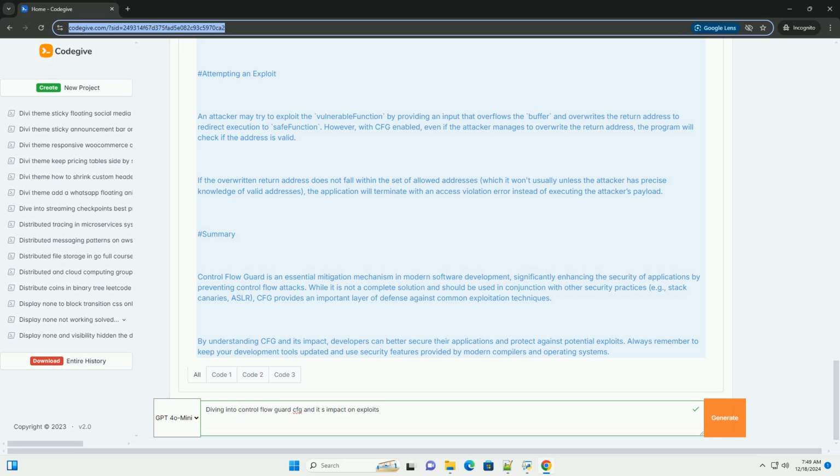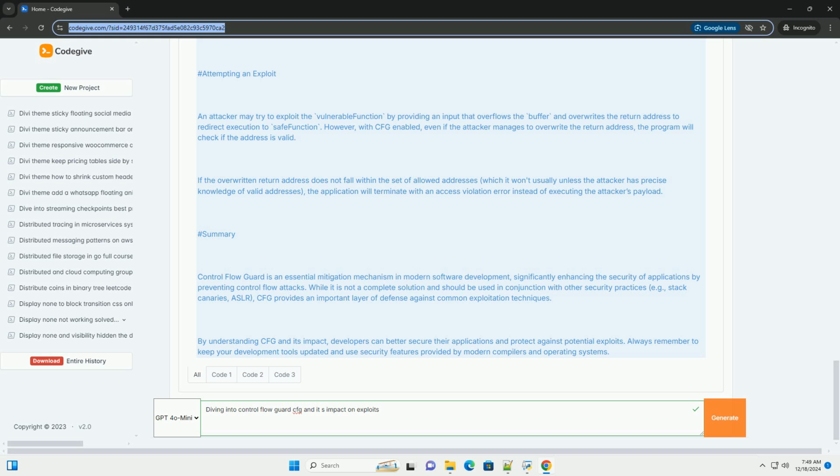How does CFG work? 1. Address validation. CFG generates a list of valid return addresses during the compilation of a program. This list is then used at runtime to validate any control transfer operations, like function calls, returns, jumps, etc.